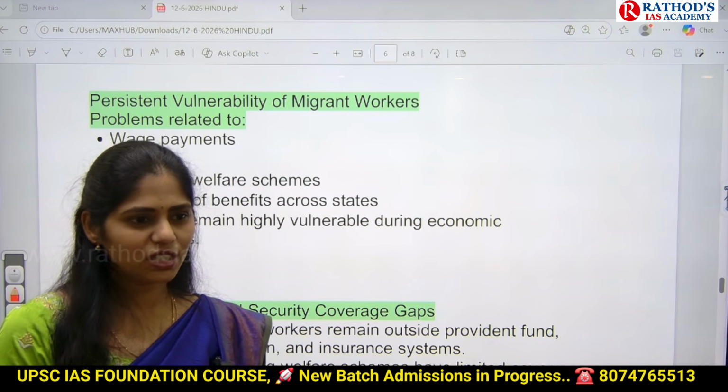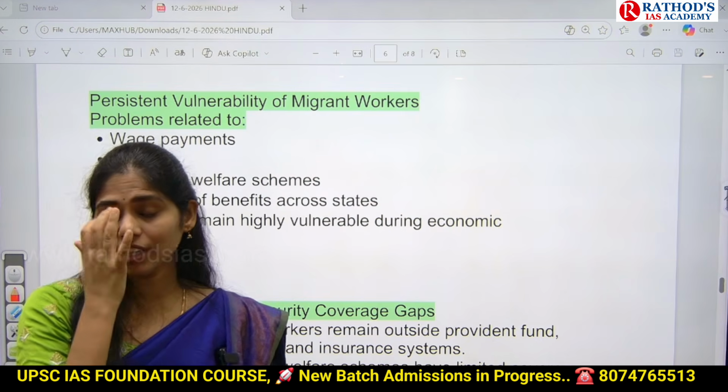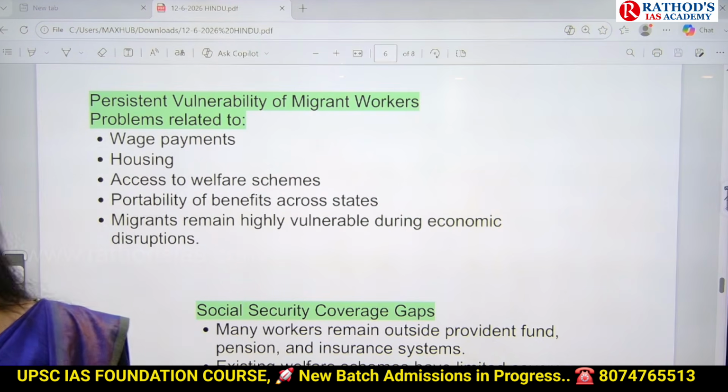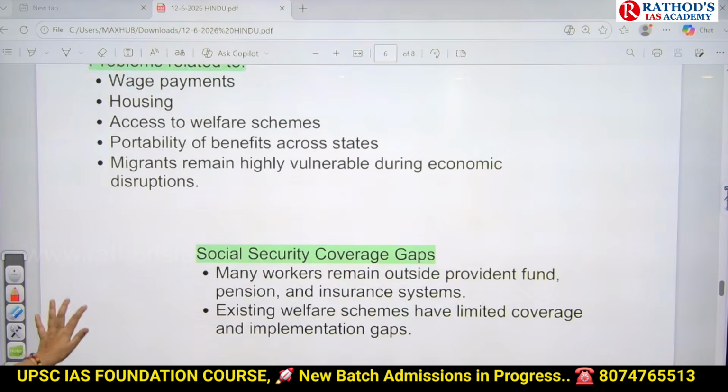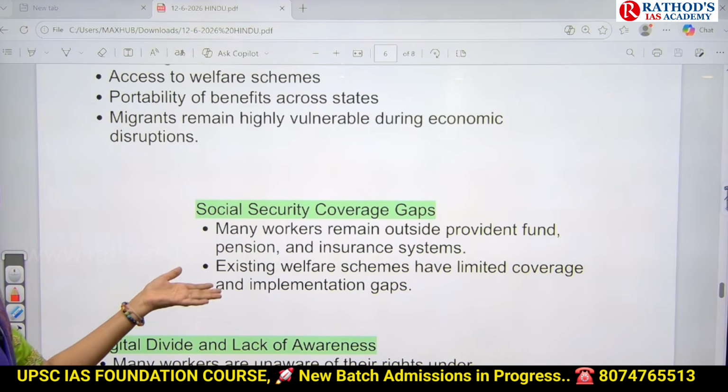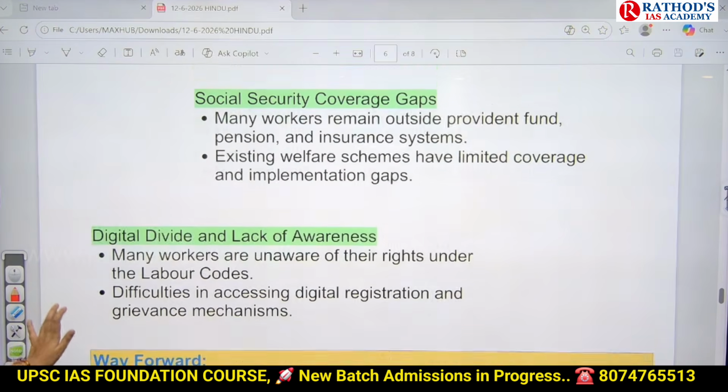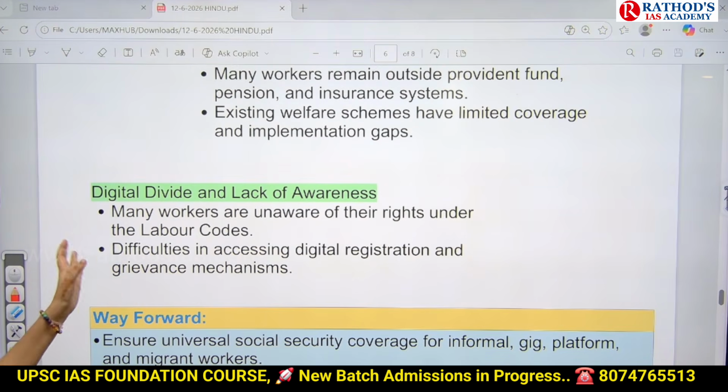Have you seen that news at that time? So here, if there are any disruptions, obviously these migrant people will be more vulnerable. And they will not get any social security like insurance, pension, provident fund. You know that. And they're also having the problem of the digital divide.